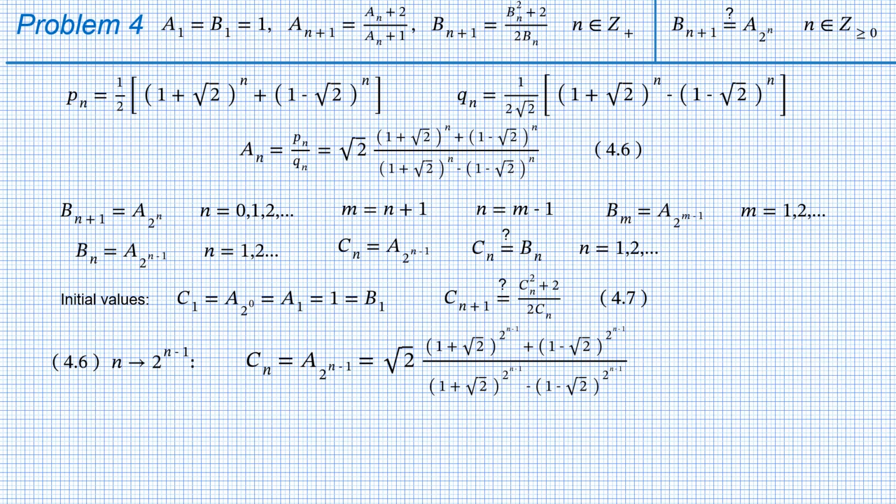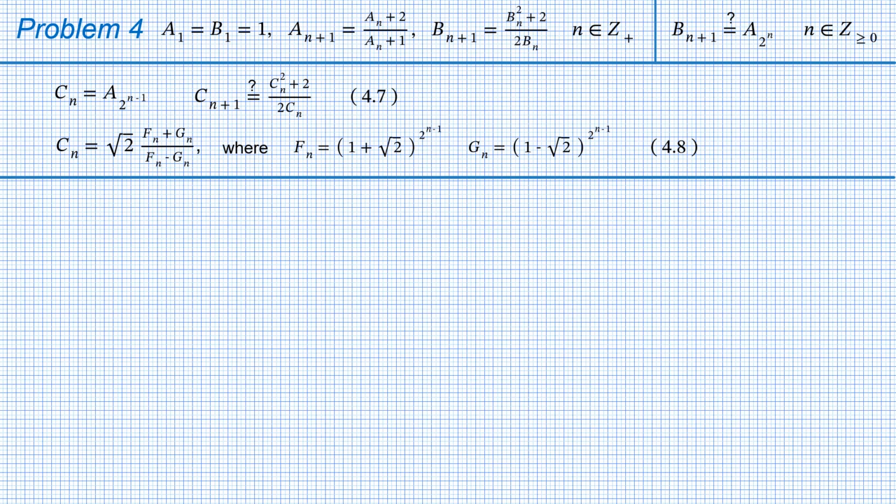We can make the formula less scary by introducing two auxiliary sequences. Fn equals (1 plus square root of 2) to the power of 2 to the power of n minus 1. Gn is similar to Fn, but it has minus square root of 2 instead of plus square root of 2. This allows us to write Cn as square root of 2 times (Fn plus Gn) divided by (Fn minus Gn). And this will be formula 4.8.